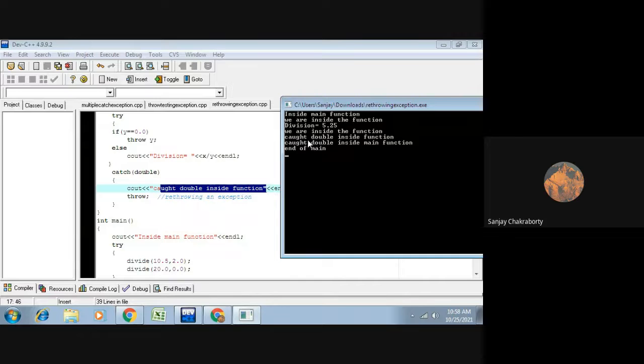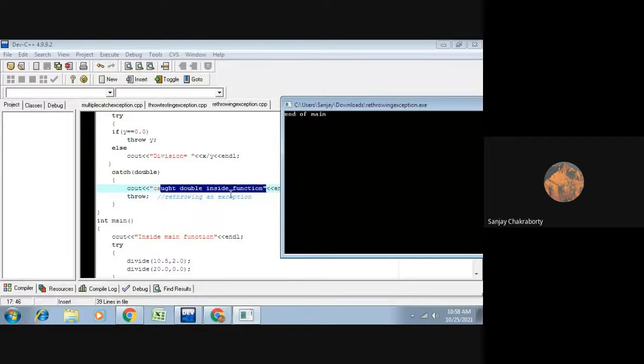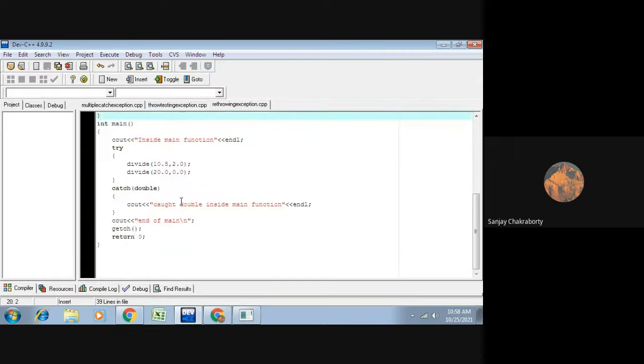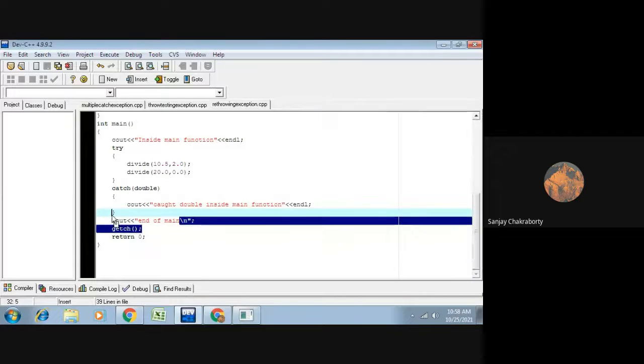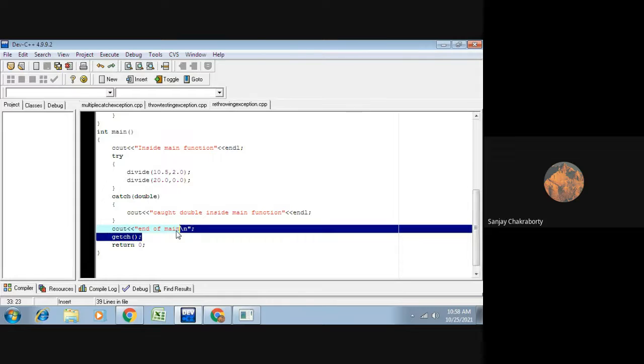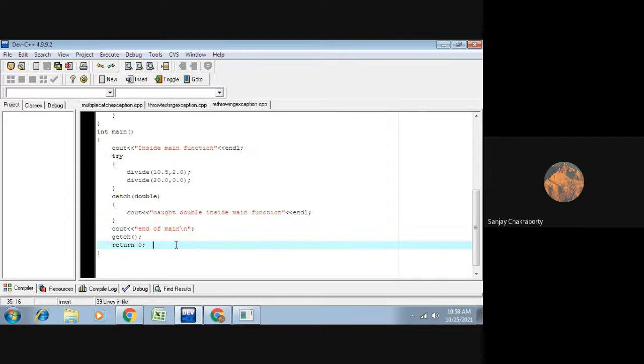From that it will again be caught by the catch block of main, double inside the main function, and then whatever statement you execute after this try and catch will execute smoothly.